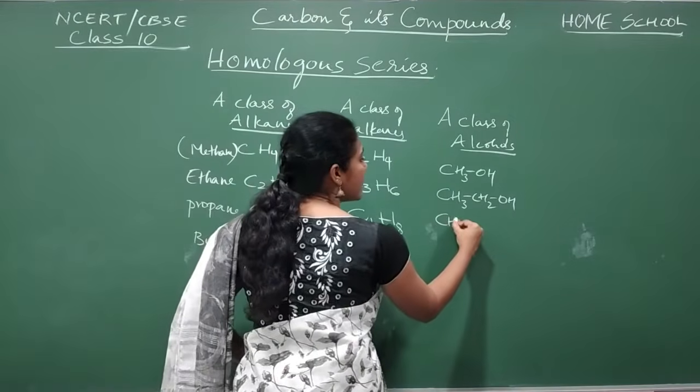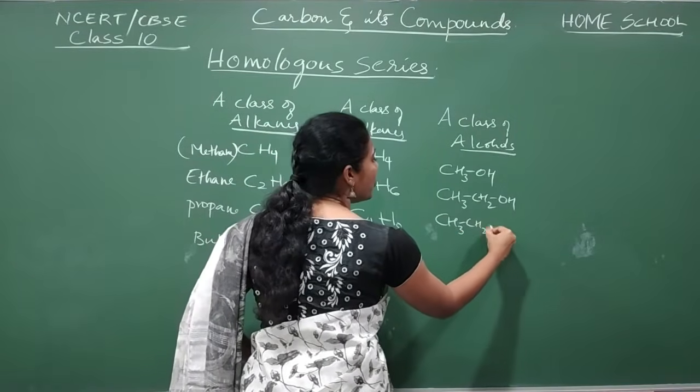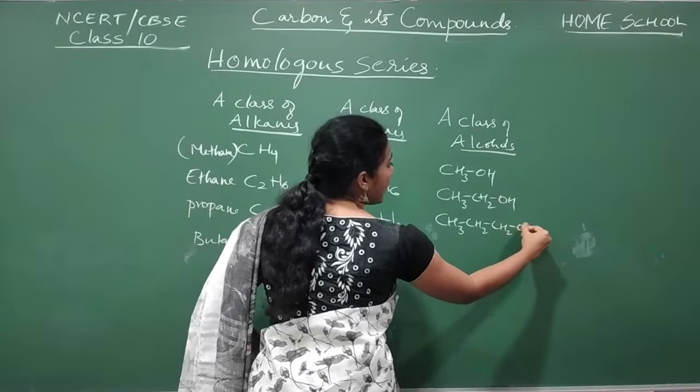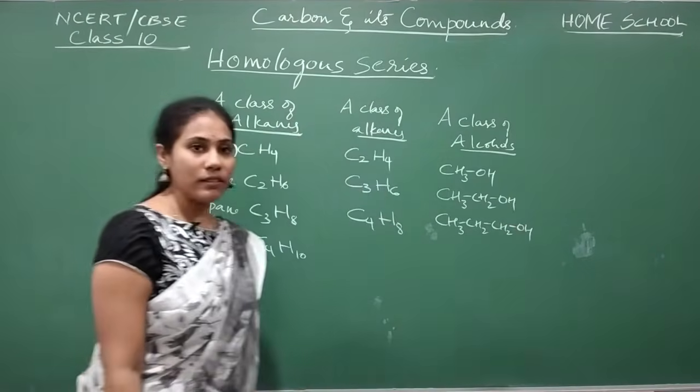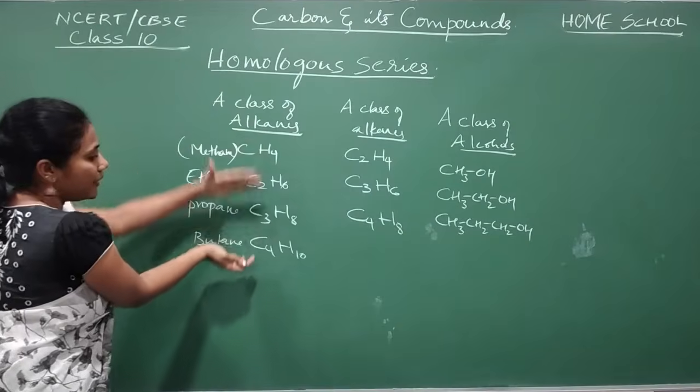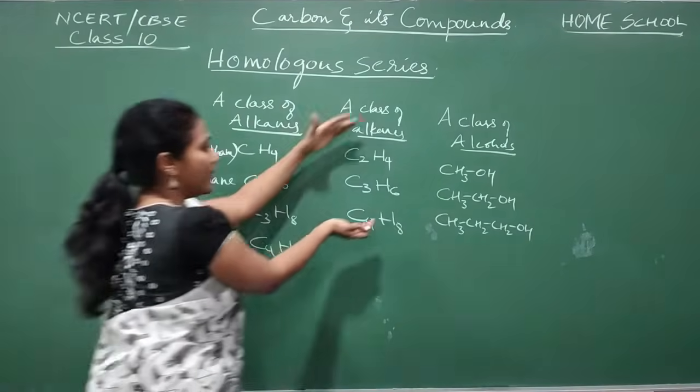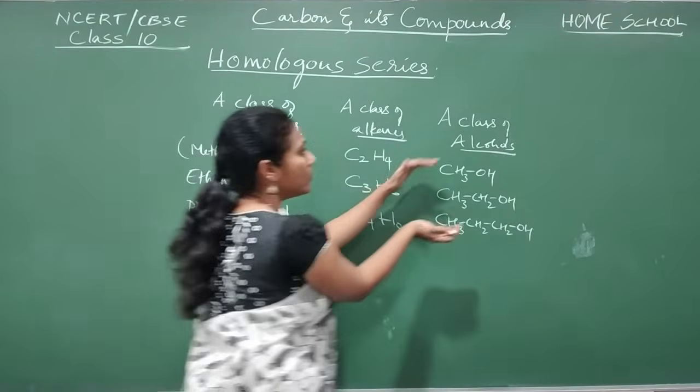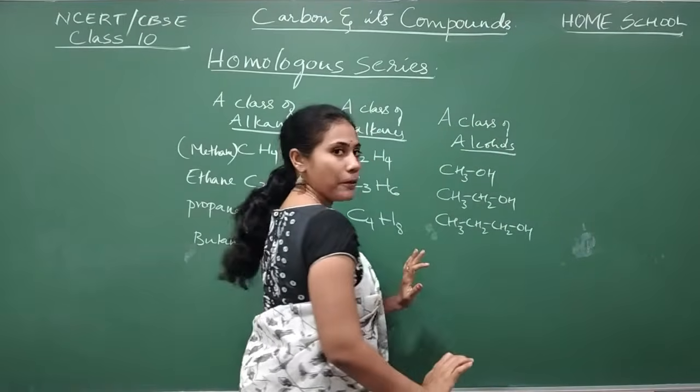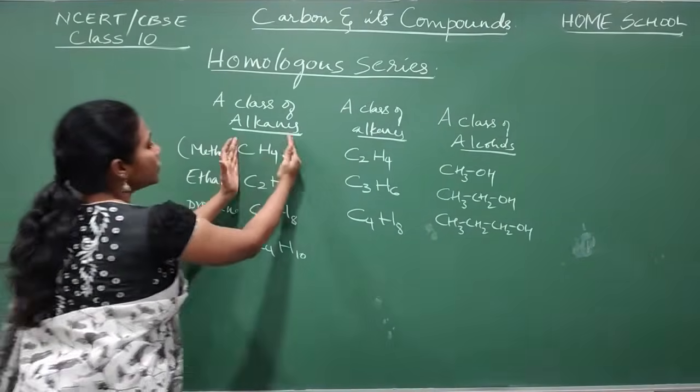Next variety, CH3CH2CH2OH, propyl alcohol. See, this is one variety of organic compound, another variety of organic compound, the third variety of organic compound. Observe each variety.